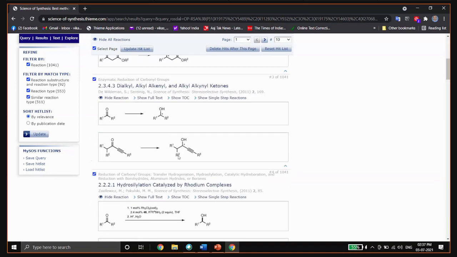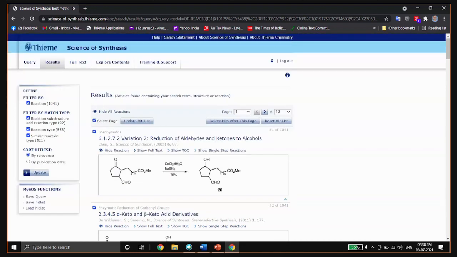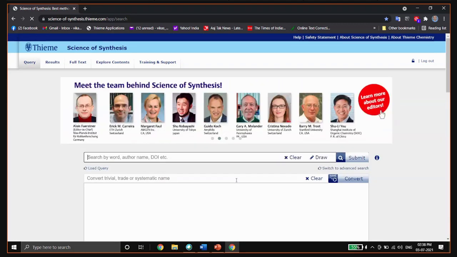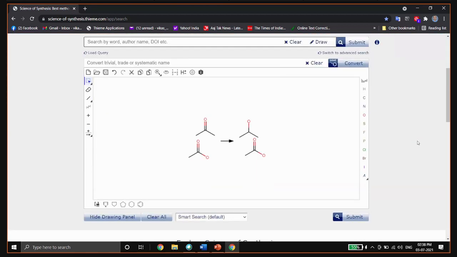So atom mapping is a very good functionality of any search engine. The advantage in SOS is that you don't need to map atom to atom directly. I will explain what I mean. If your molecule is really complicated and has two or three functional groups of the same type, like an aldehyde and a ketone, then it sometimes becomes essential to map the atoms. To map the atom, you just select this button and hold the carbon where you want the functional group to be transformed, and go directly to the carbon of the product where the functional group is transformed. So it will assign one number.